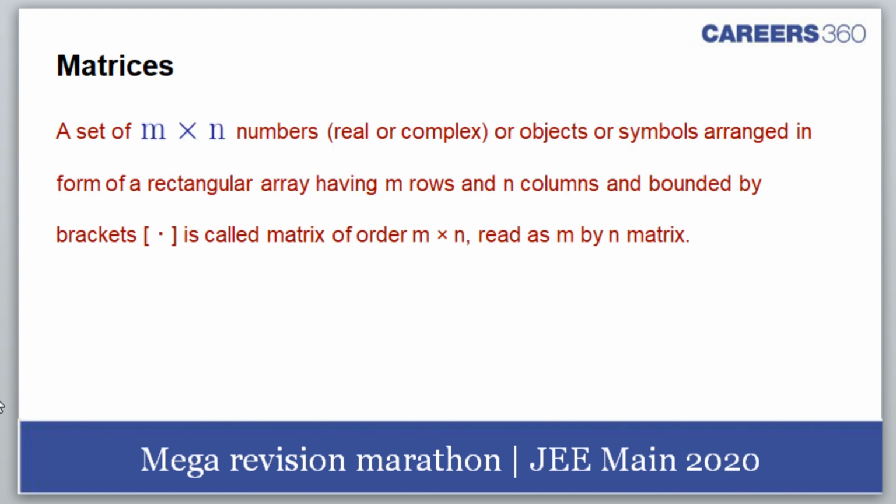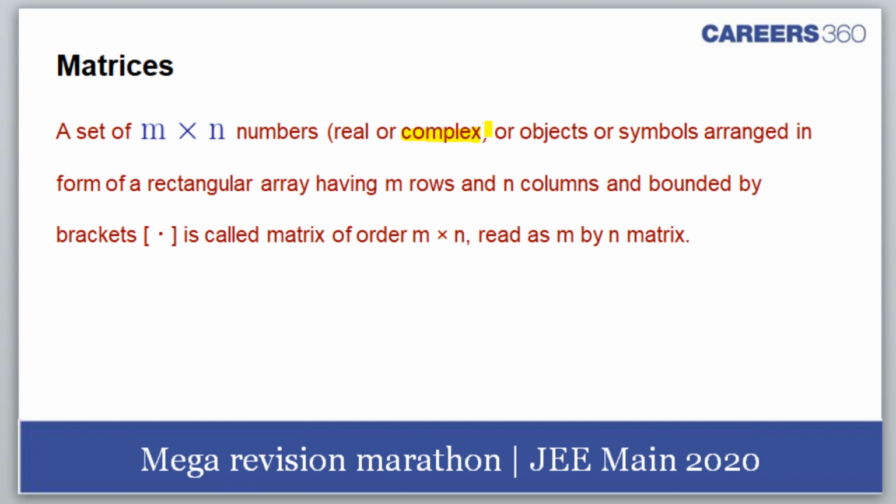So matrices. What is a matrix? A matrix is a set of m by n numbers, real or complex. Do understand that the numbers can be complex as well.